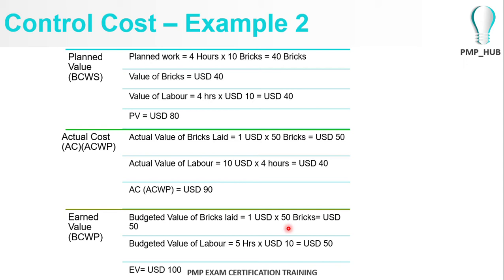And the earned value is $100. Because he's efficient, he worked only 4 hours but laid 50 bricks. So the actual cost is $90, but he had done work worth $100 for us, taking $90 because he was efficient.